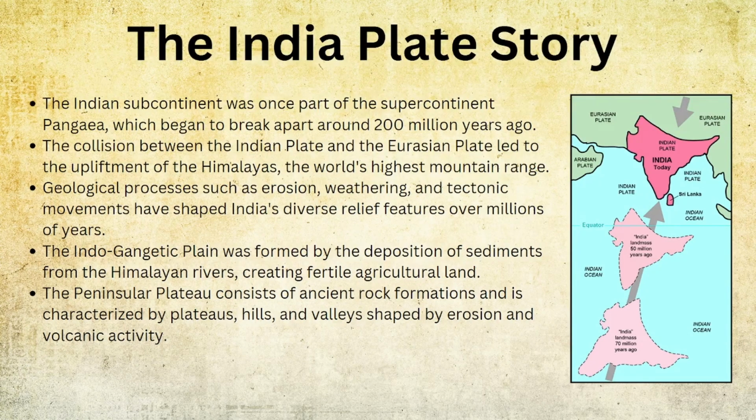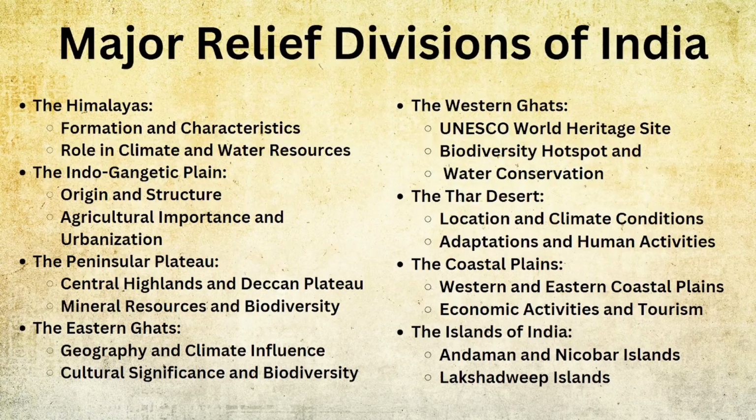Erosion. What is erosion? I have not displayed the picture, but I will give you a quick explanation. Erosion and weathering mean that due to winds or rains, some rocks or mountains become a flat area over lakhs of years. So the Indian plate story is that due to different reasons, India is like this today. This is the main gist of the lesson. The Himalayas, we have major relief divisions of India.